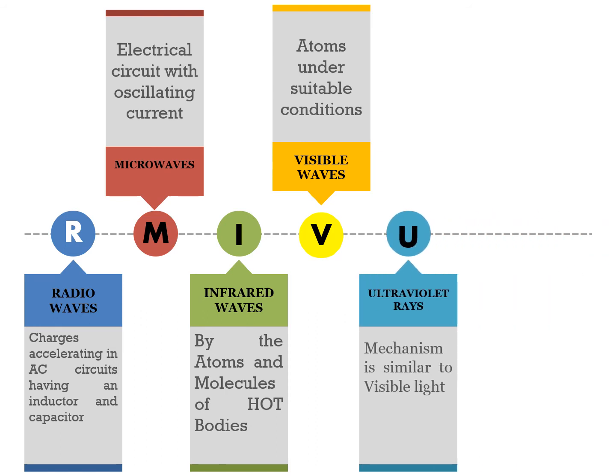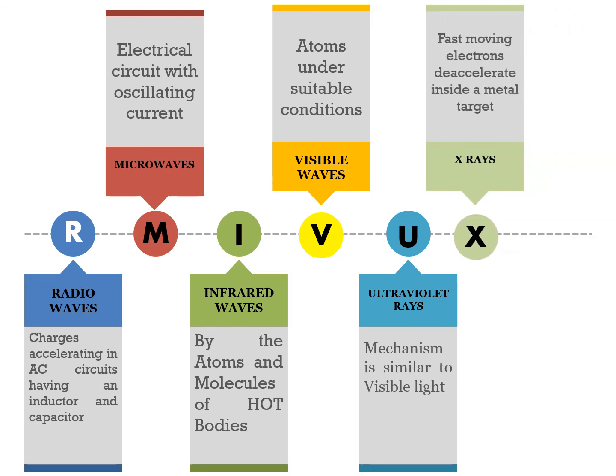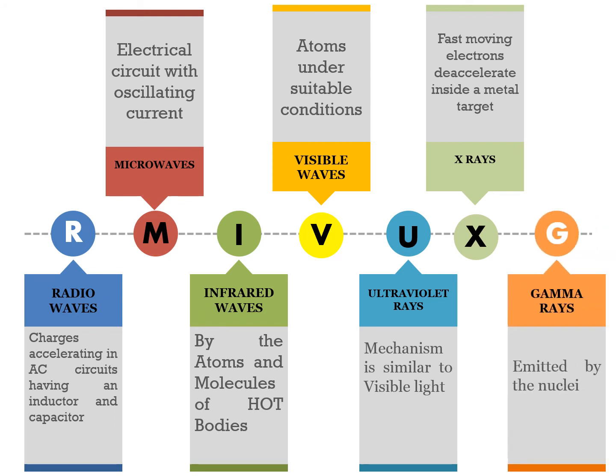Ultraviolet rays are produced by atoms under the conditions that we have seen for visible waves. X-rays are produced by fast moving electrons decelerated inside a metal target. And at last, gamma rays are produced by nuclei. So this is about the sources of electromagnetic radiations.